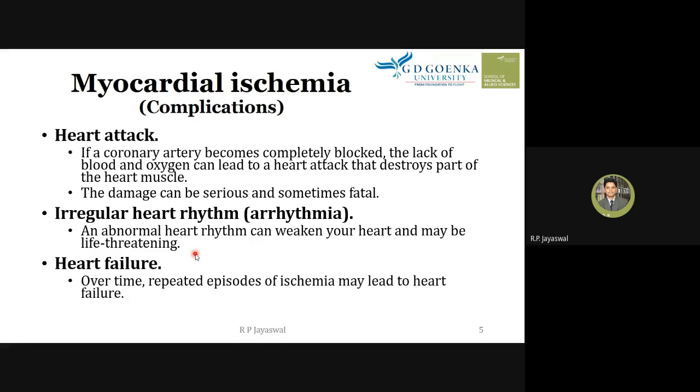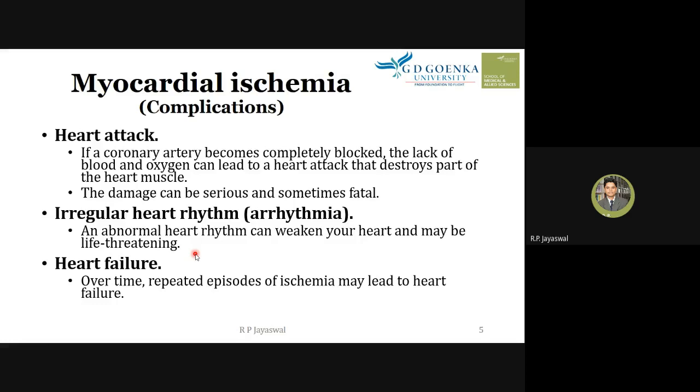The third one is heart failure. Over time, repeated episodes of ischemia may lead to heart failure. This is repeated episodes of ischemia, not a one-time consequence.